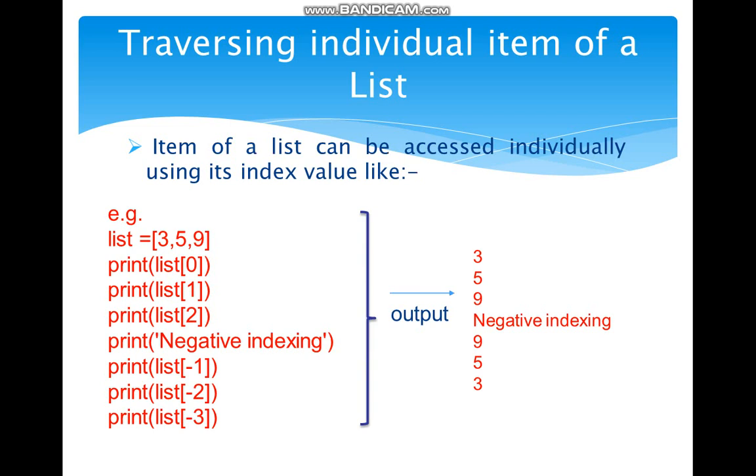व्हाट इज द मीनिंग ऑफ ट्रैवर्सिंग बच्चों? Yes, exactly. Traversing means visiting the elements of a list. Access the element of a list. अब there are two ways to access the elements of a list. One by one individual element or by group of elements using loop. Right? So first of all, let us see how we can access individual item of a list, or we can traverse the individual item one by one from the list.